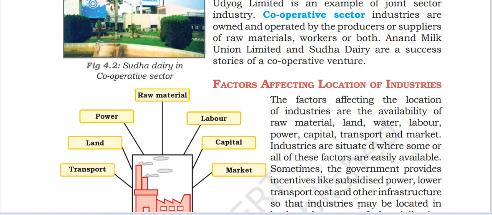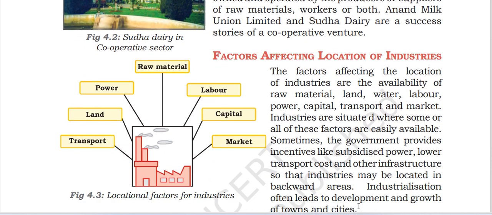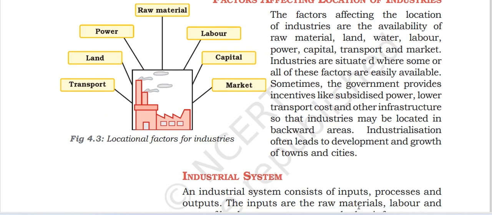Factors affecting the location of industry. The factors affecting the location of industries are the availability of the raw material and land, water, labor, power, capital, transport, market. Industries are situated where some or all of these factors are easily available. Sometimes the government provides incentives like subsidized power or low transport costs, and other infrastructure, so that industries may be located in backward areas. Industrialization often leads to development and growth of the town and the cities.